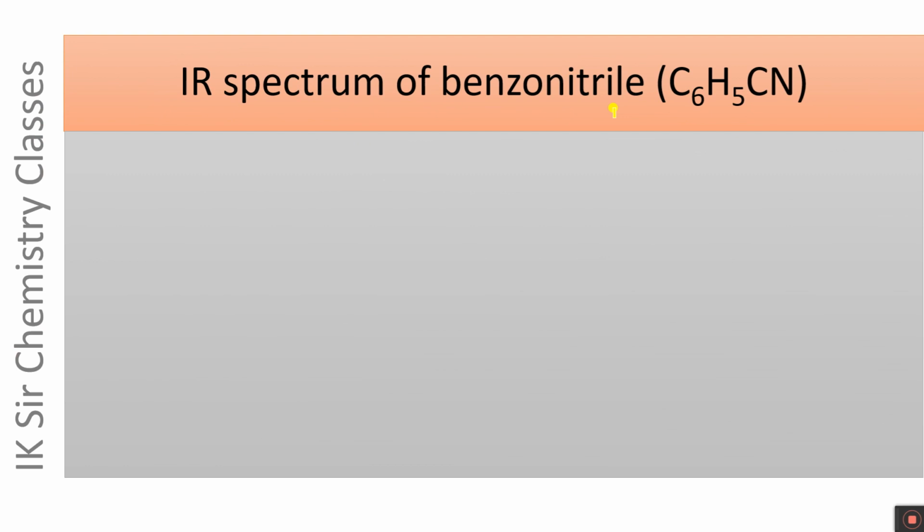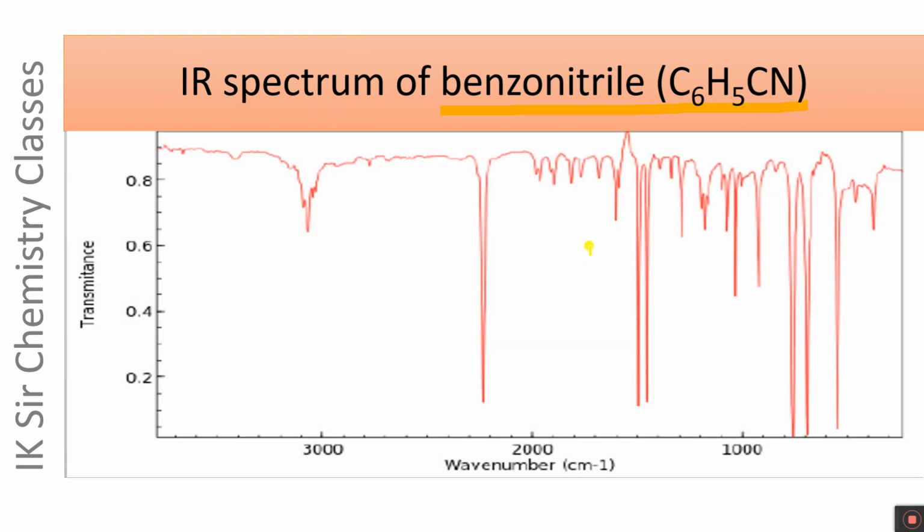The IR spectrum of benzonitrile, C6H5CN, is depicted here. This is the IR spectrum of benzonitrile. It exhibits an absorption peak due to CN stretching at 2231 cm⁻¹. This absorption peak is due to a stretching mode of vibration of CN of benzonitrile at 2231 cm⁻¹.